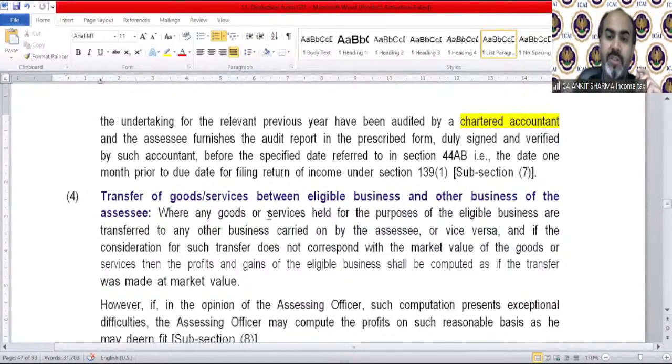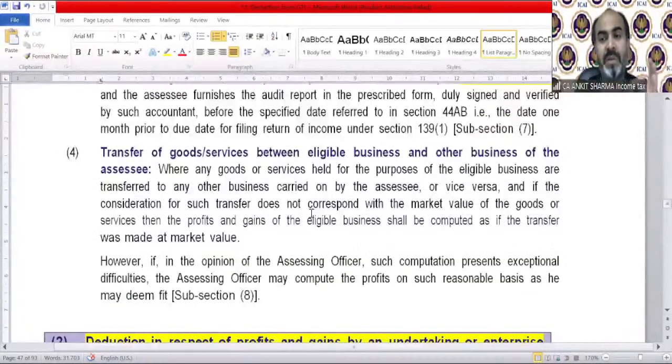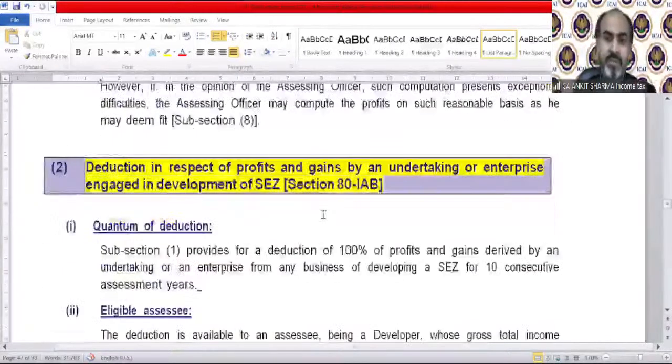Where any goods or service held for the purpose of the eligible business are transferred to any other business carried on by the assessee or vice versa, and if the consideration for such transfer does not correspond with the market value of the goods or service, then the profit and gain of the eligible business shall be computed as if the transfer was made at market value. Clear? Assessing officer can change it, of course.